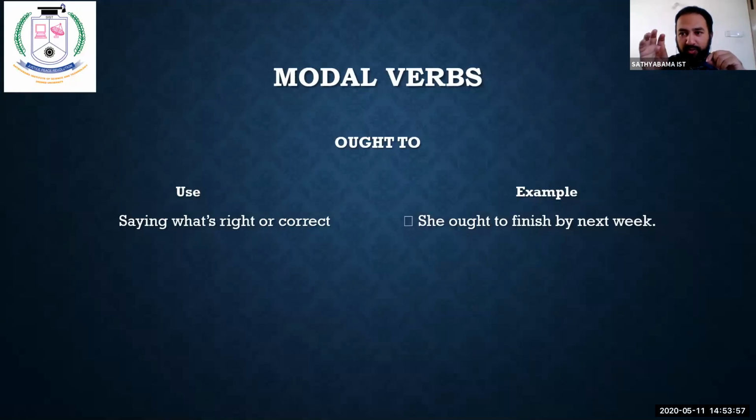Okay, we are giving more weightage, more stress. So when you give more stress, we use ought to. I can say he has to complete it. If he completes it, he will get marks. I can say like that also. But when I say he ought to complete it by next week, that means there is no other go. There is only one statement. He or she ought to complete by next week. That means it is right. You have to. To give more stress on the work that you want it to be completed.